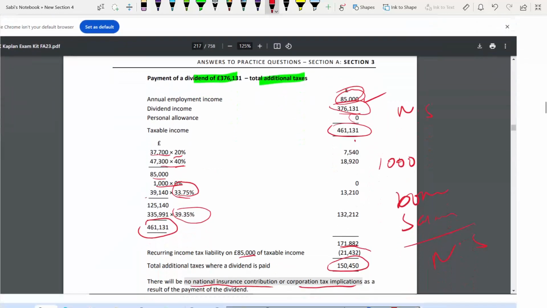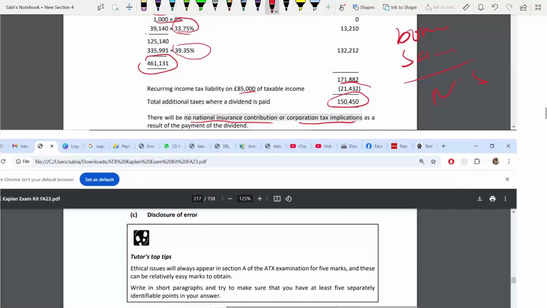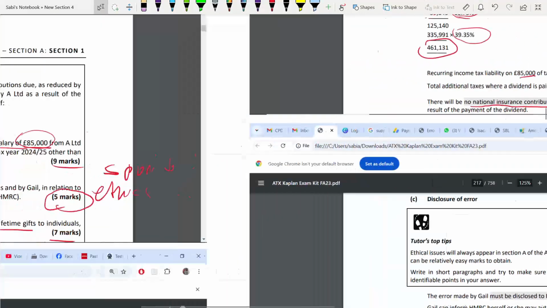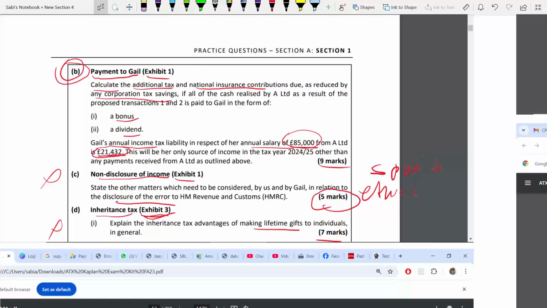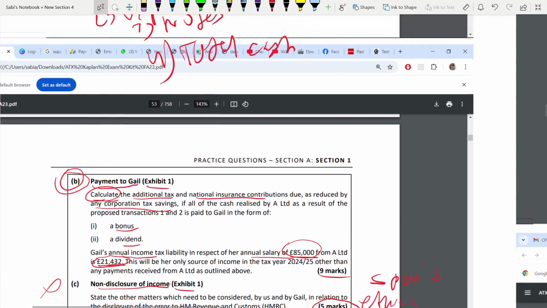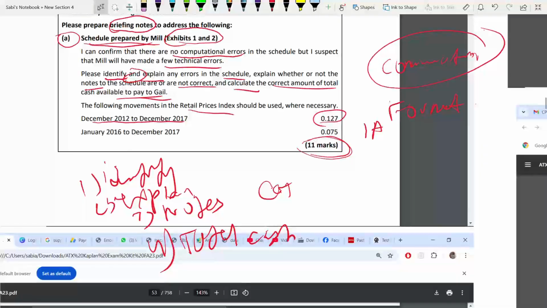You see, this is what the question asked you, isn't it? Did the requirement ask you to explain anything? No, they just asked you to calculate. That's why we are just focusing on calculation. Nothing to explain. I'm sorry, unlike in A where you had to explain also.